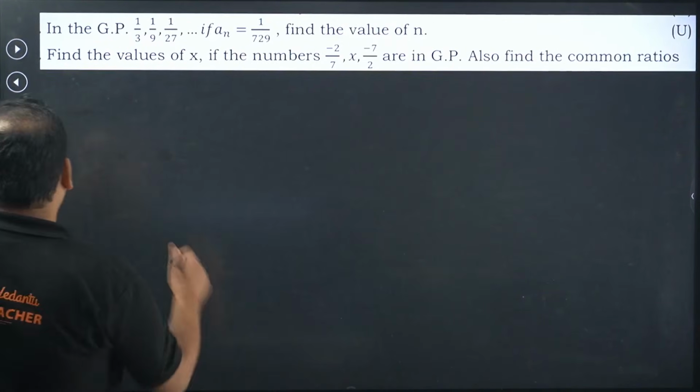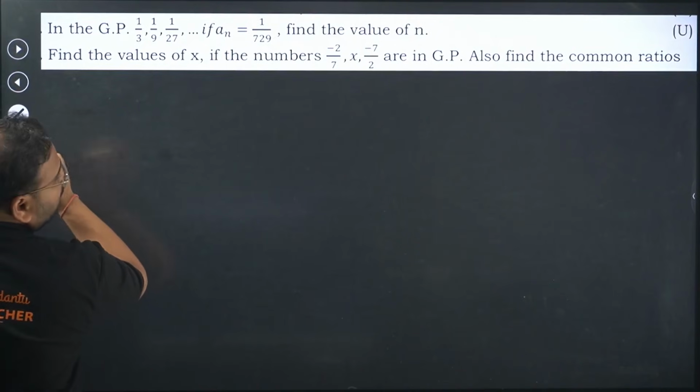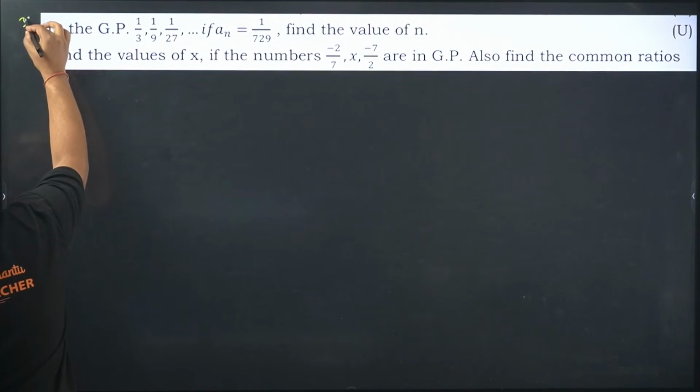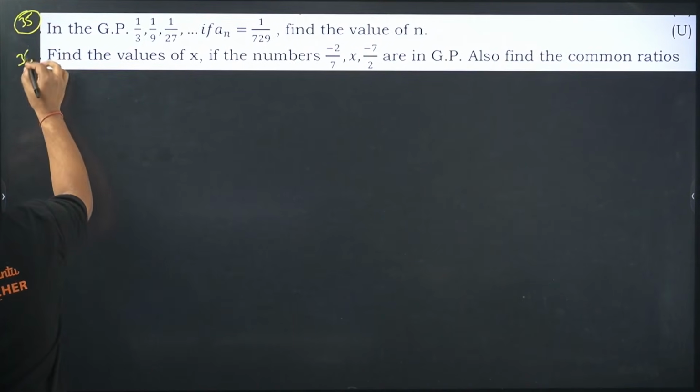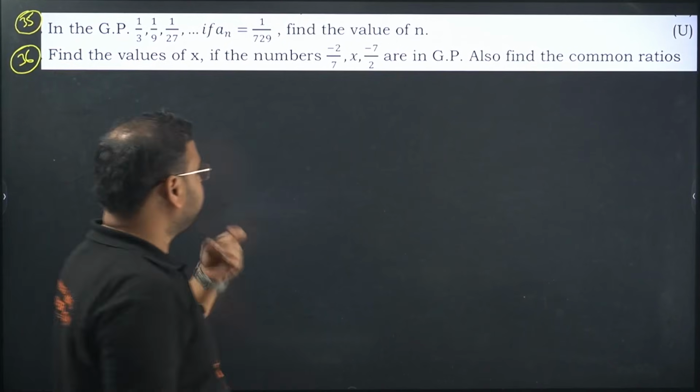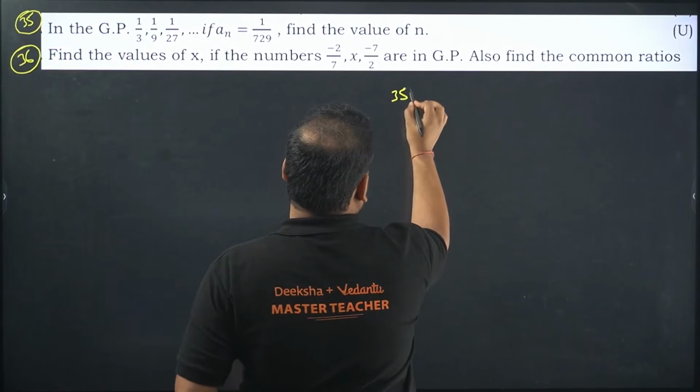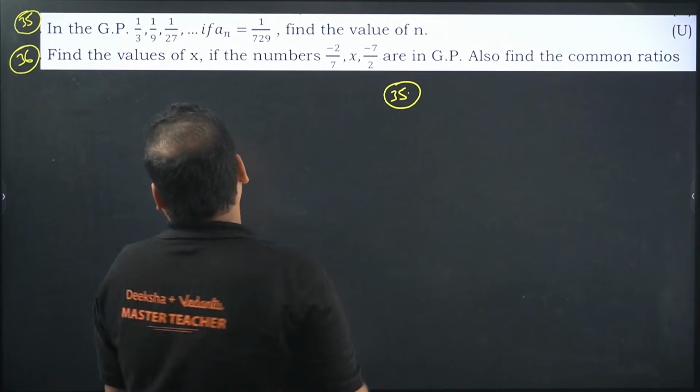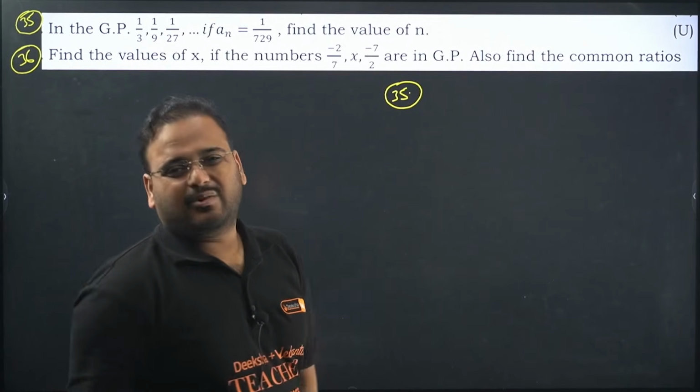35 now. Okay, this is 35 and 36 actually. 2 questions are there, no? So this is 35 and 36. Let me solve the first one. 35. In the GP given, find the value of n. Okay, this is an easy question.